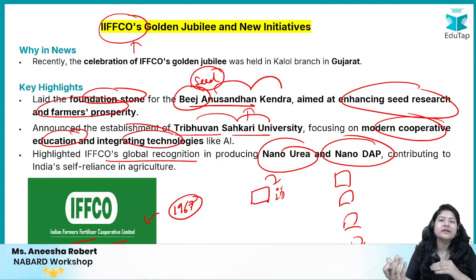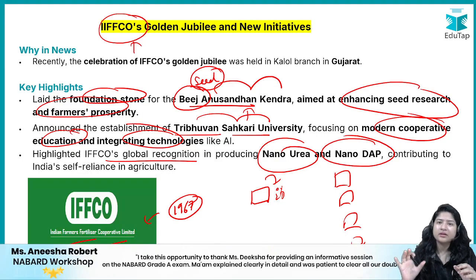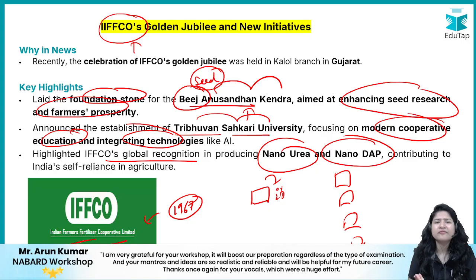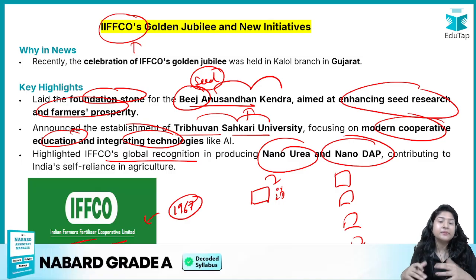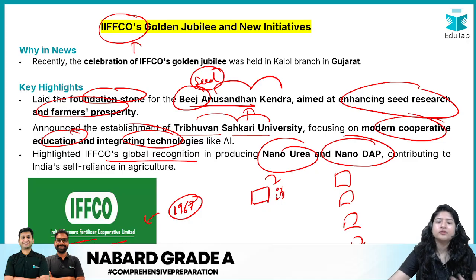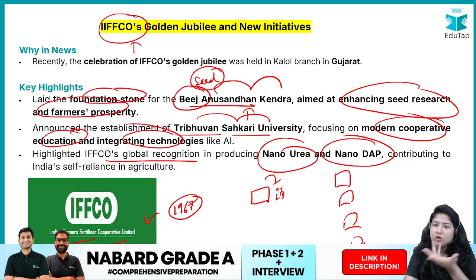अभी तो गवर्नमेंट क्या करती है, they send people, government officials, and they will make societies. Some societies work out, and some societies are just for the name's sake only, and they don't do anything, right? But if people have knowledge about it, if people are given education on it, then government is expecting they will have much better outcome of it. ठीक है, तो ये सारी बातें किसमें करी गई हैं, IFFCO की गोल्डन जुबली में.